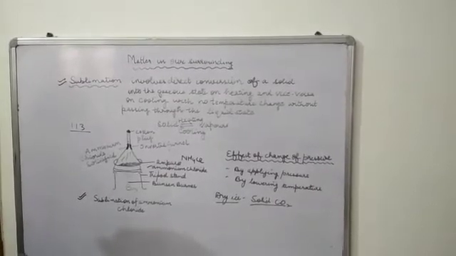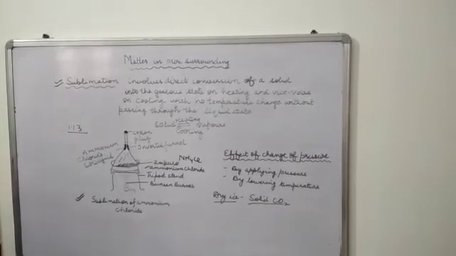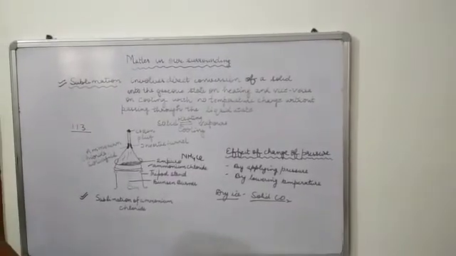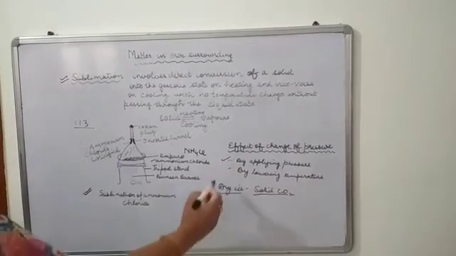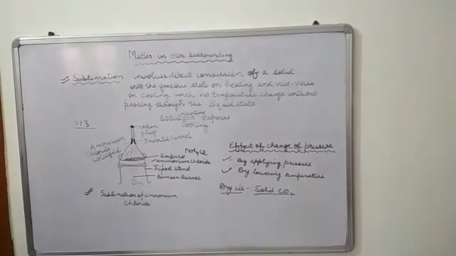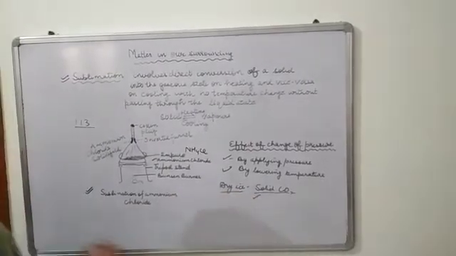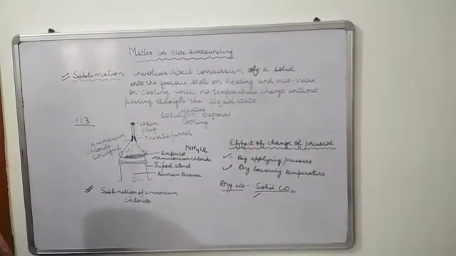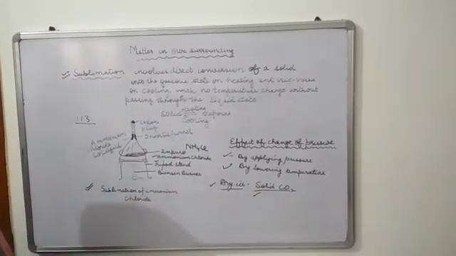Next is the effect of change of pressure. Now, what is the effect of pressure? If we apply pressure and lower the temperature, gases like CO2 directly change into solid state. That is solid CO2, which is known as dry ice, right?